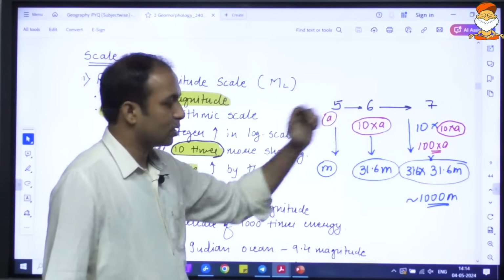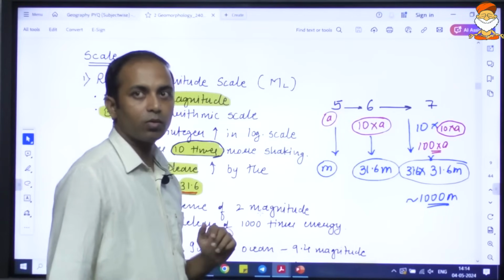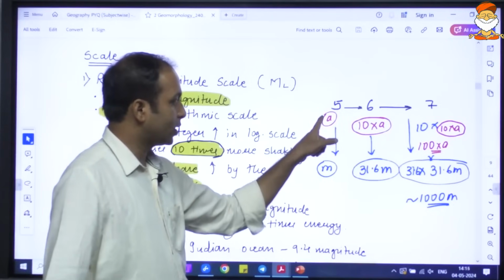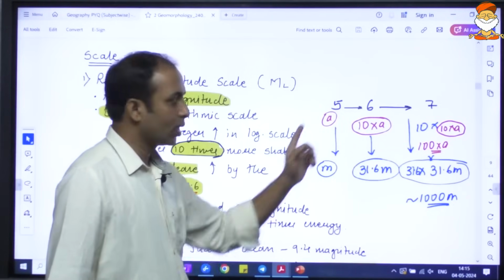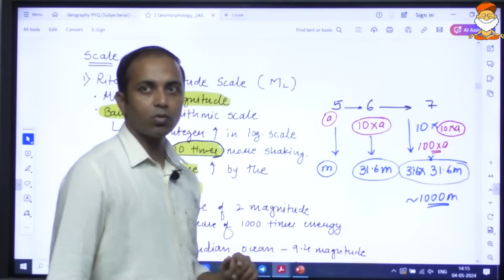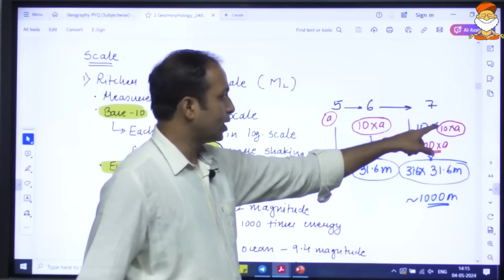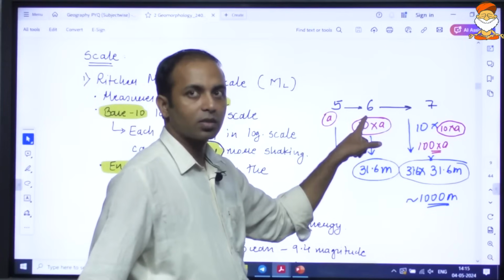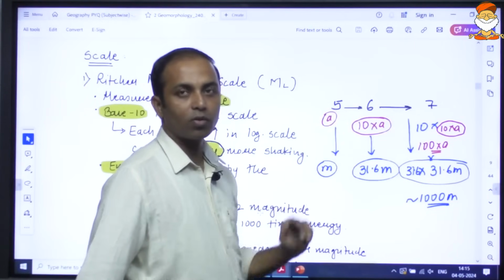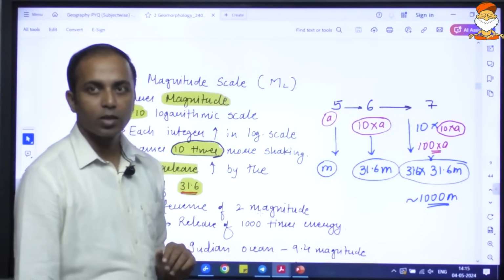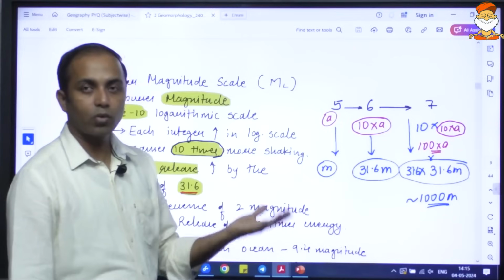Let us say next year it was a 6 magnitude earthquake. So this will be 10 times more dangerous than the 5 magnitude earthquake. Let us say in the subsequent year a 7 magnitude earthquake came. It will be 10 times more than that of 6, and it will be 10 into 10, that is 100 times more than the 5 magnitude earthquake. So just one integer is 10 times more dangerous.